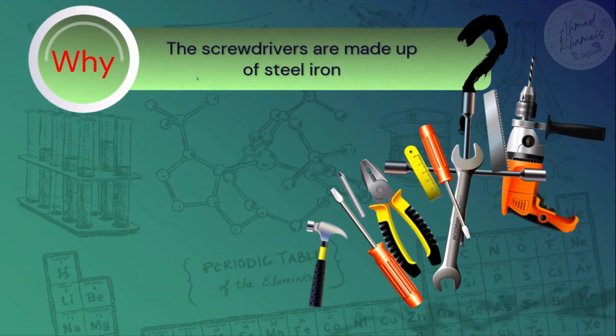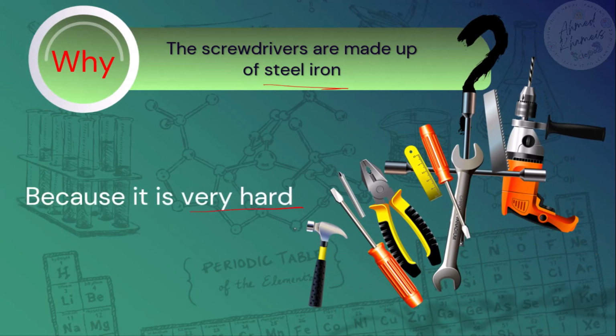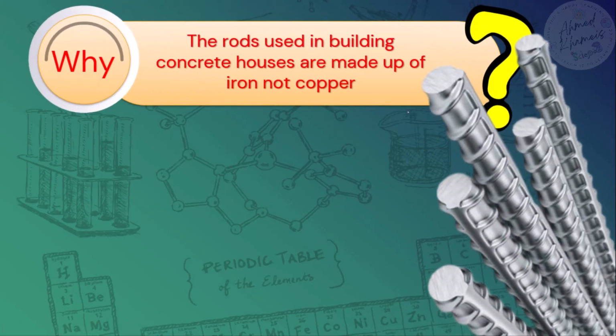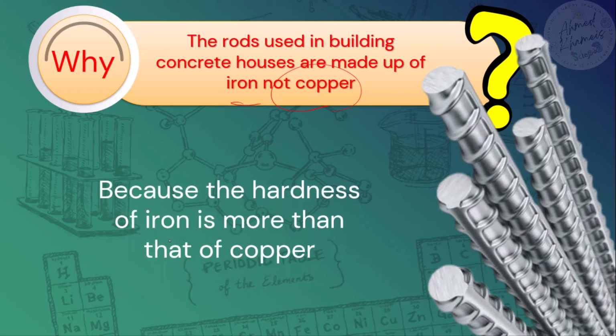So why are screwdrivers made of steel or iron? Because iron is very hard. Why are the rods used in building houses made of iron and not copper? Because the hardness of iron is greater than the hardness of copper.